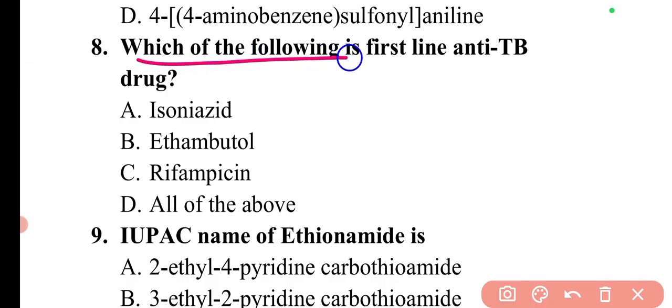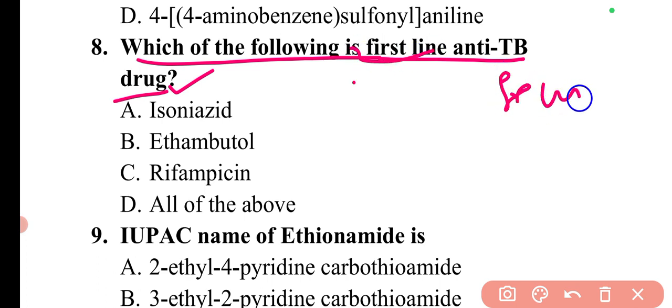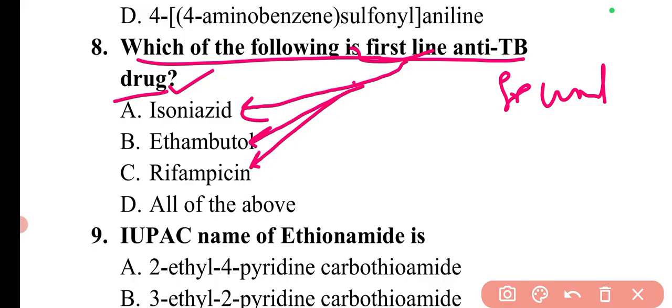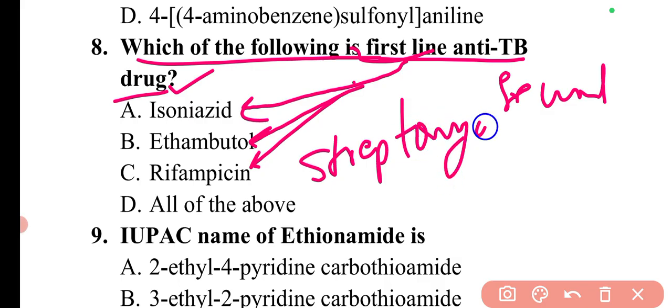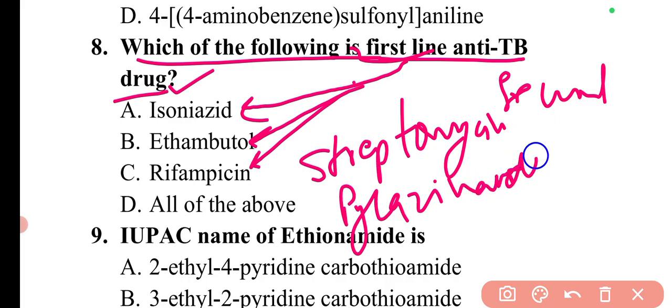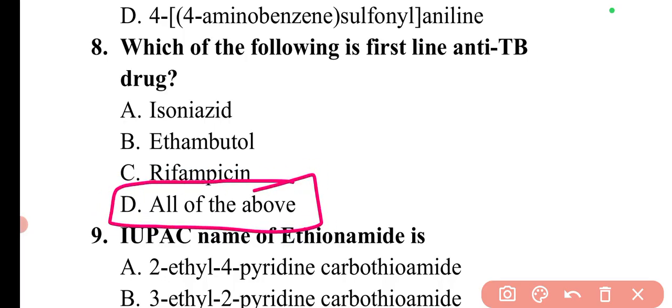Next question is, which of the following is a first line anti-TB drug? Anti-tuberculosis drugs are basically either first line or second line drugs. In first line drugs there are different drugs, for example isoniazid, ethambutol, rifampicin. Apart from this, streptomycin is also a first line drug, and pyrazinamide is also a first line drug. So here the answer will be option D, all of the above.